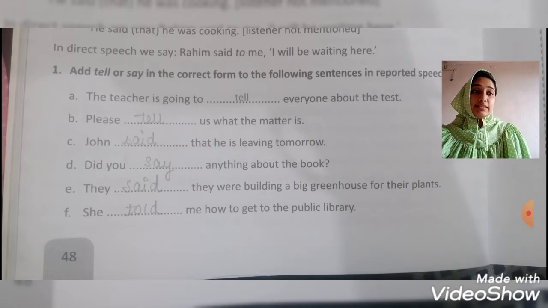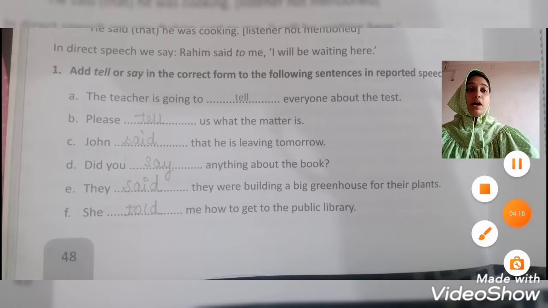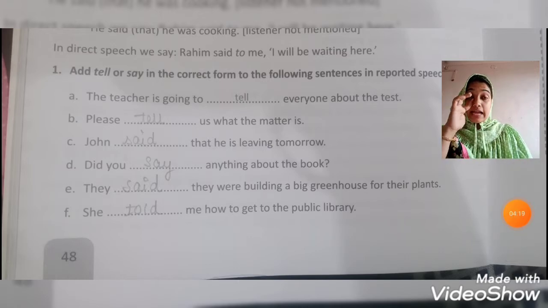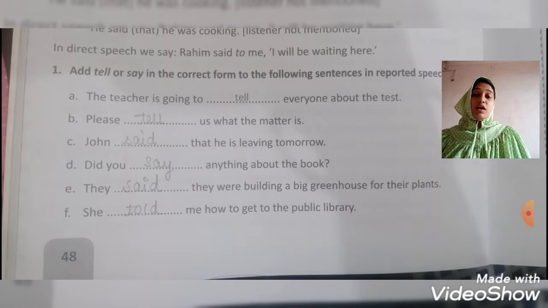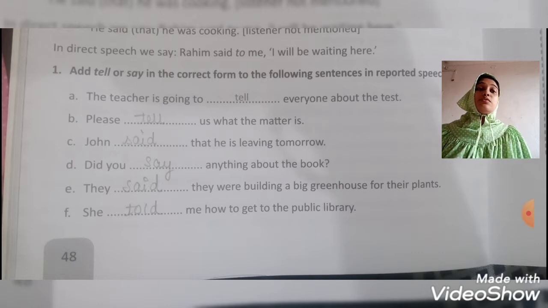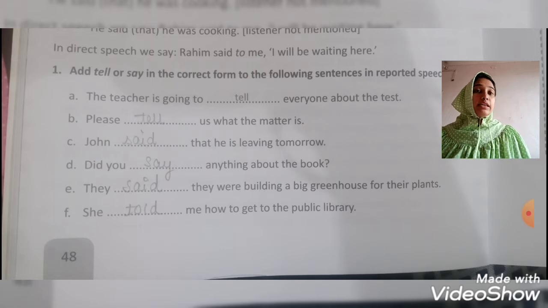Here we are having one activity, exercise number 1. In that we will fill in tell or say in the correct form to the following sentences in reported speech. The first one is solved for you. The teacher is going to dash everyone about the test. That is tell. The teacher is going to tell everyone about the test. Number 2, please dash us what the matter is. Please tell us what the matter is.